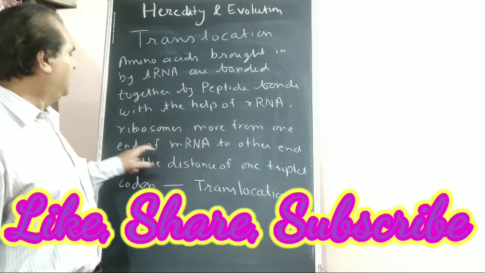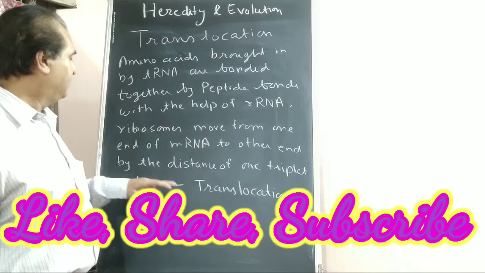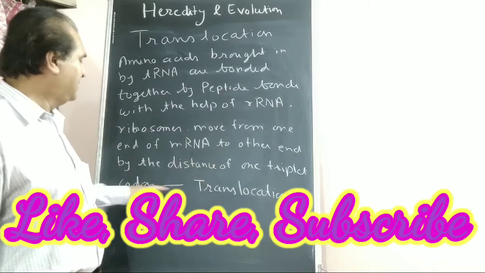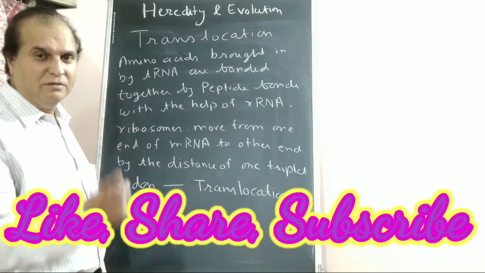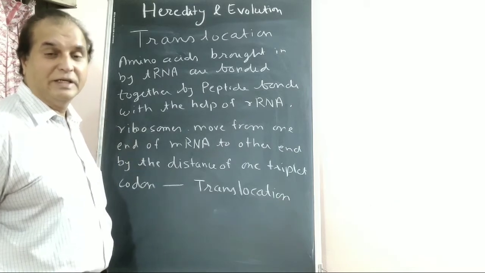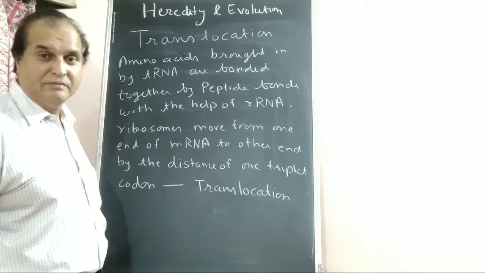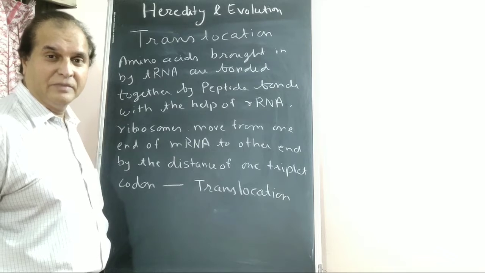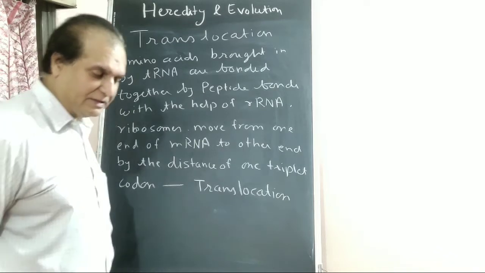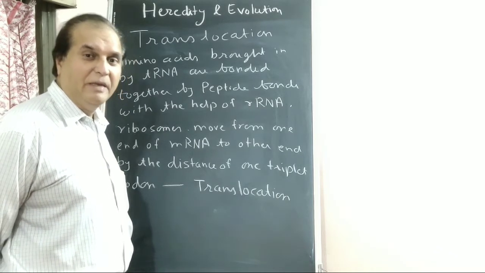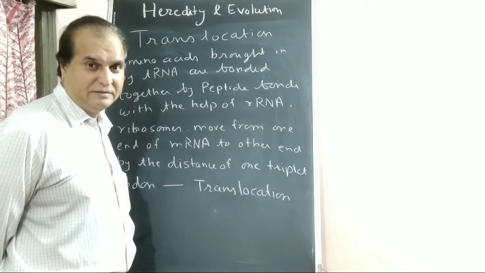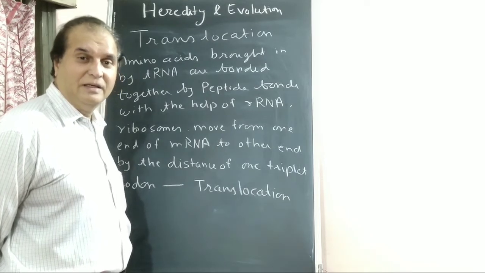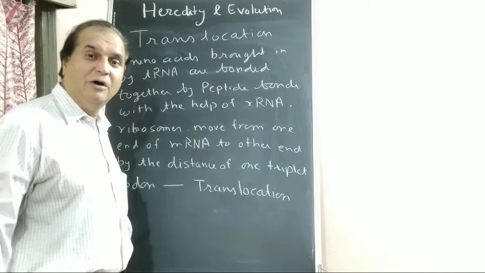Ribosomes move from one end of mRNA to the other by the distance of one triplet codon. This is translocation. Understanding? So these 20 amino acids make our proteins, and ultimately that makes our body.